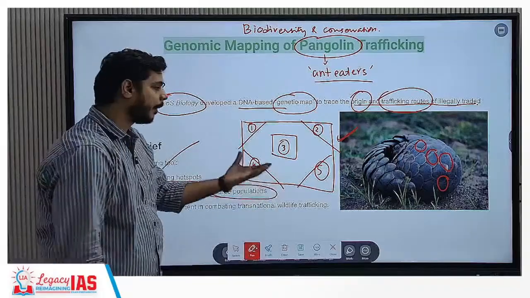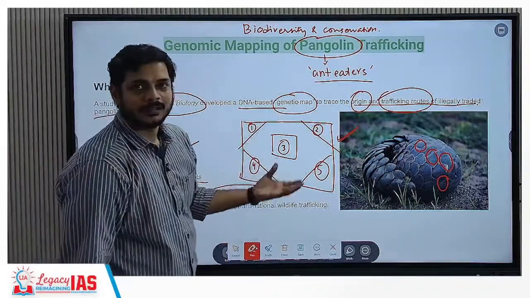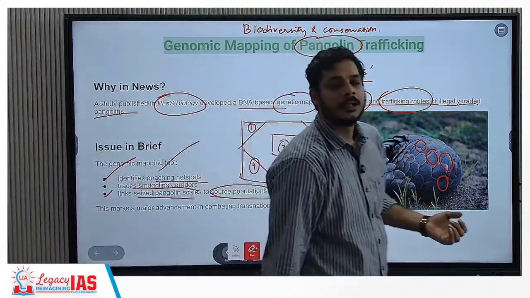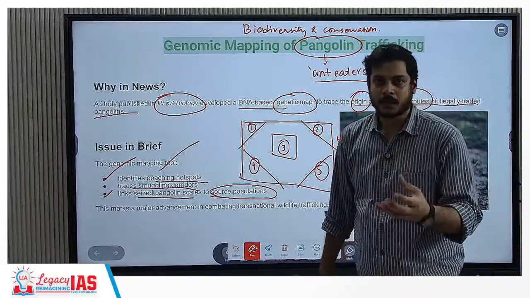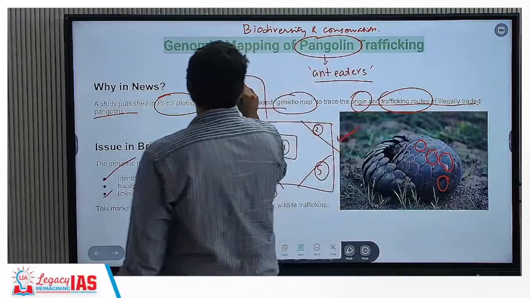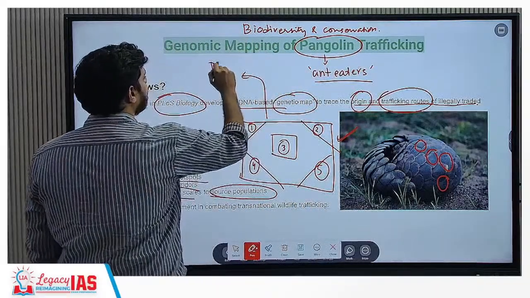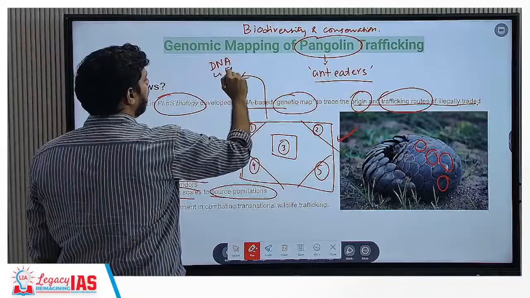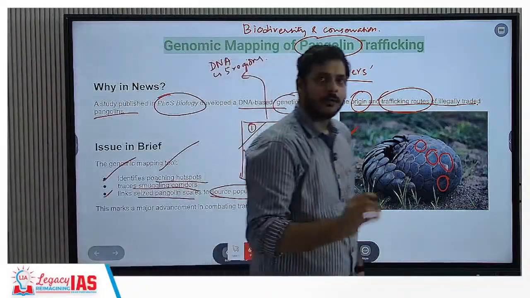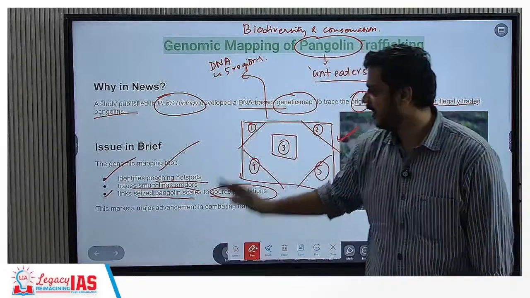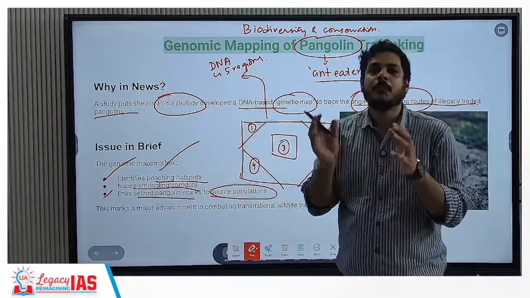So what will genomic mapping do? They will collect DNA samples from each of these 5 populations. That is the genomic mapping. You will see that the DNA of the pangolins in a particular region would be much closer to each other.